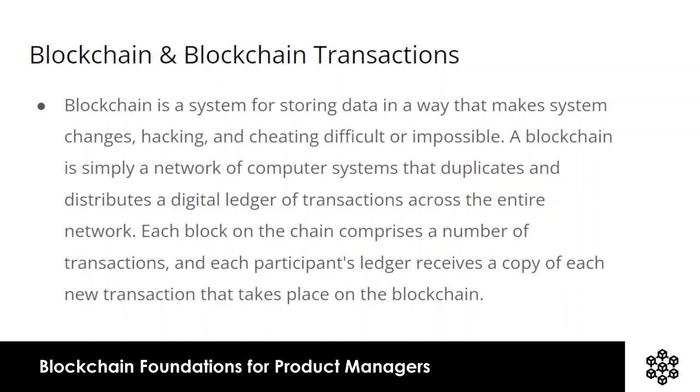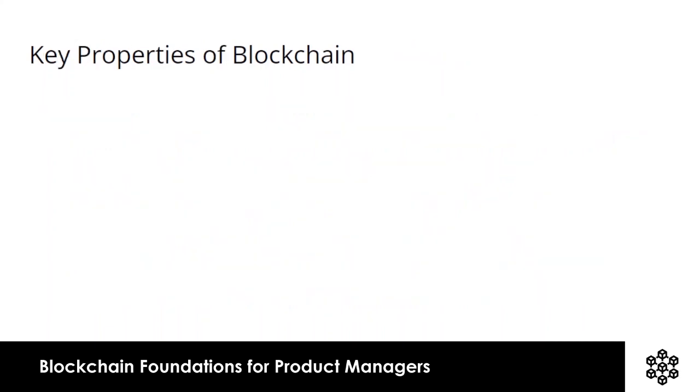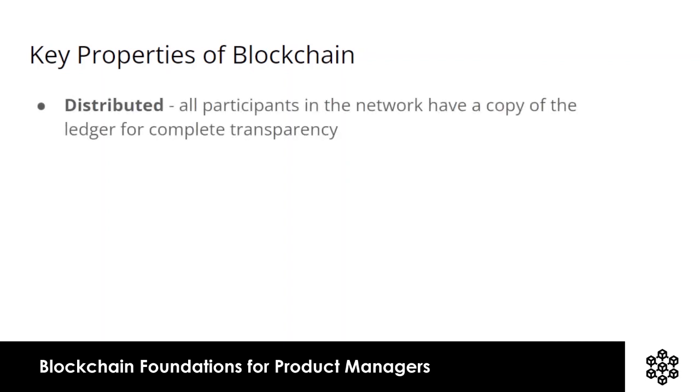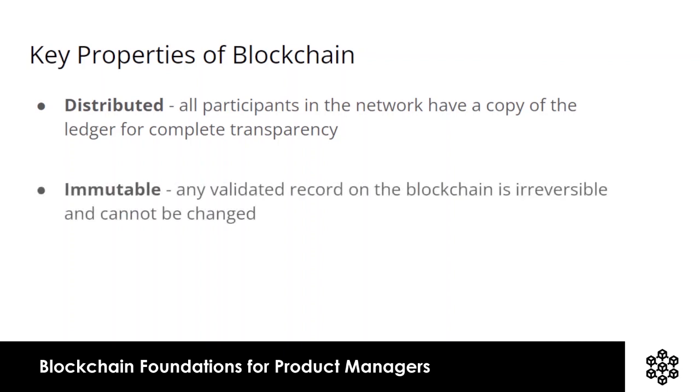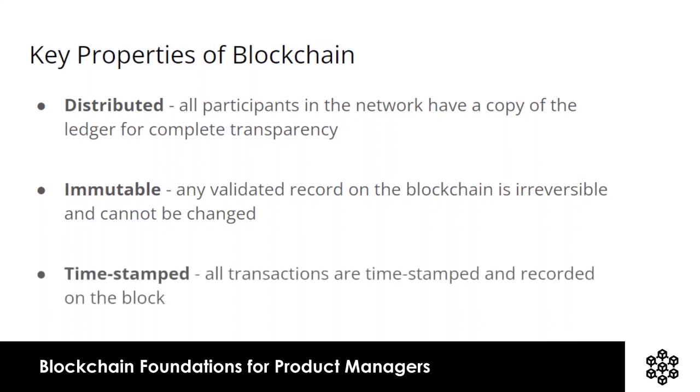There are seven key properties of a blockchain, which are as follows. First is distributed. All participants in the network have a copy of the ledger for complete transparency. Second, it is immutable. Any validated record on the blockchain is irreversible and cannot be changed. Three, it is time-stamped. All transactions are time-stamped and recorded on the block.